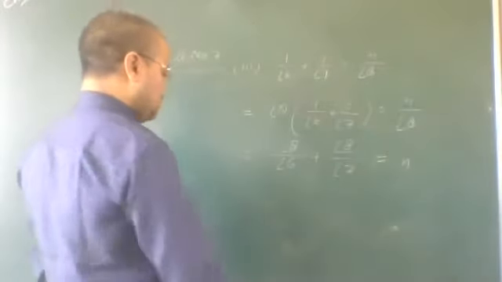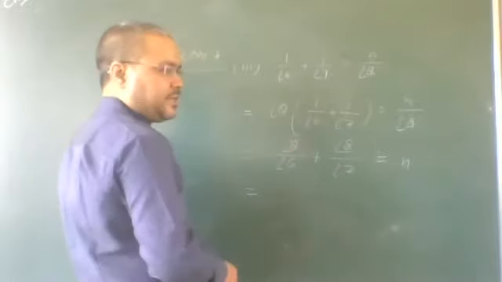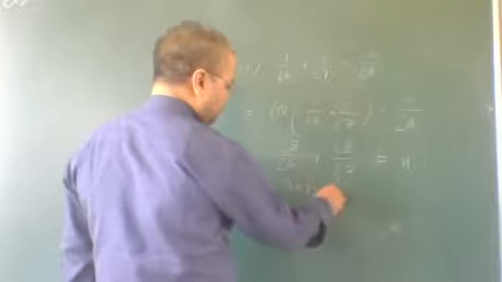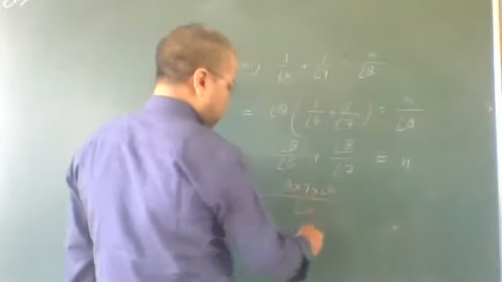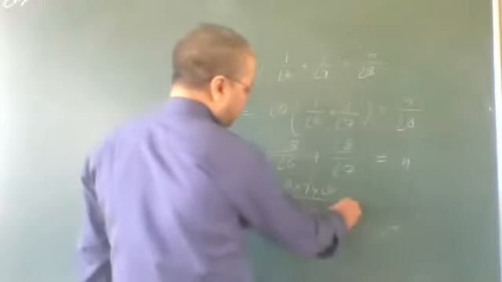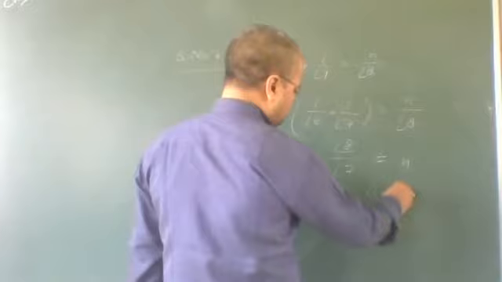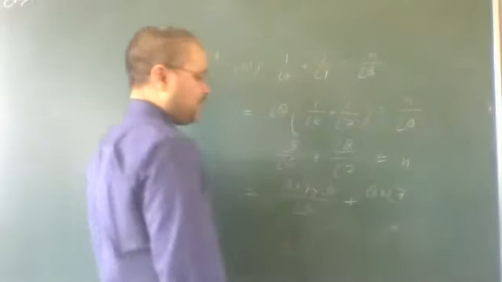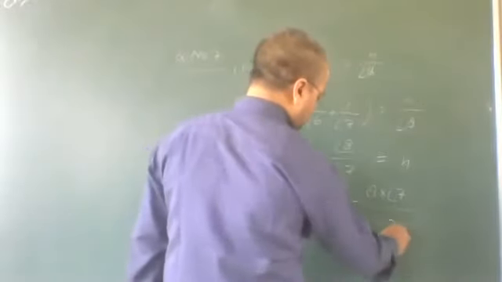Okay? We can write here now factorial 8 can be written as 8 into 7 into factorial 6 upon factorial 6. Again, this can be written as 8 into factorial 7 upon factorial 7.